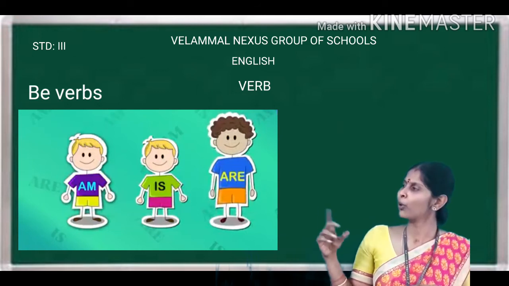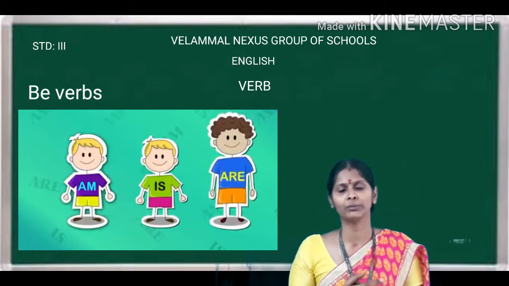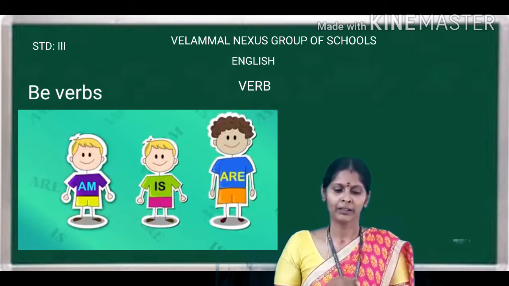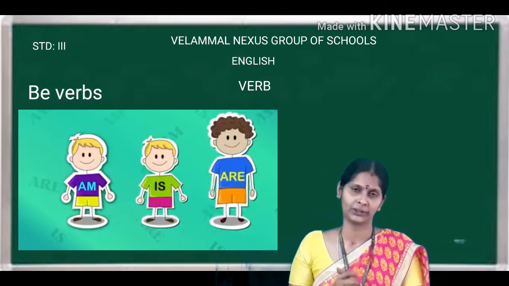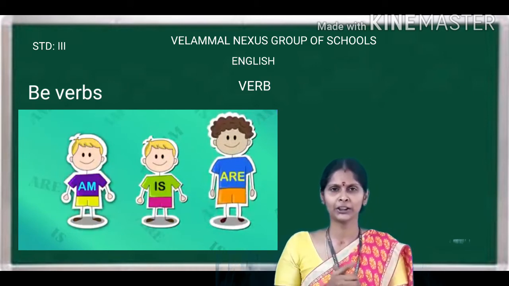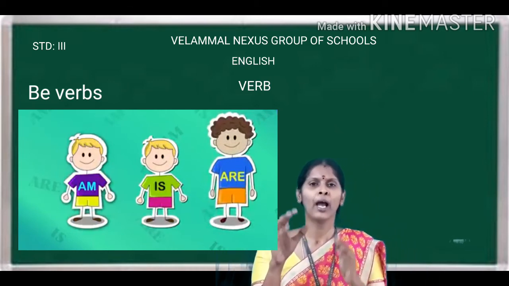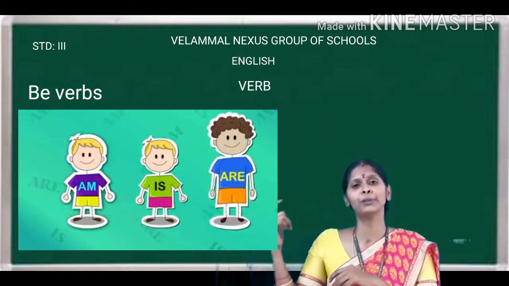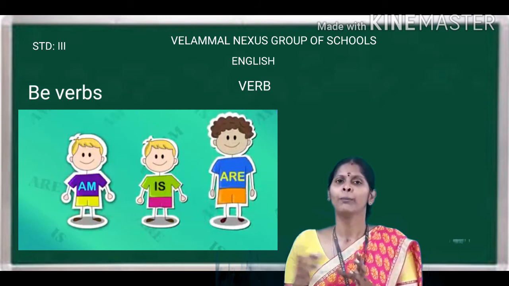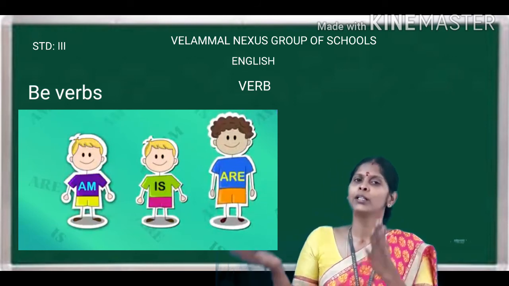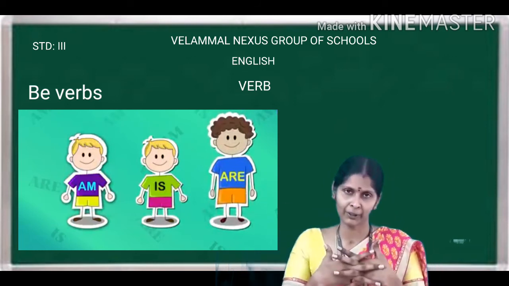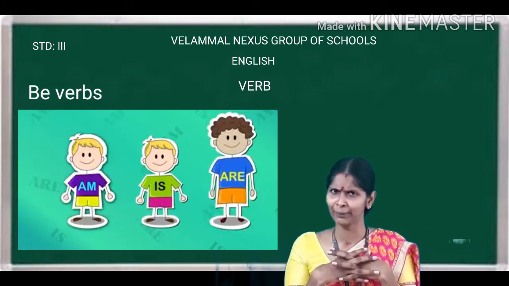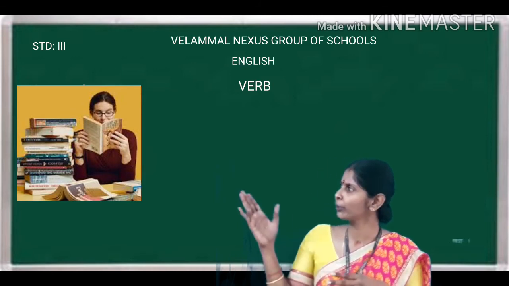Now, be verbs are also used as helping verbs. They are used before the action word. I have already told you action words are the main verbs. When the action word is not there, then these be verbs become the main verb. But when we use action words, the be verbs will become helping verbs. Shall we see some examples? Yes. Okay, here we go.